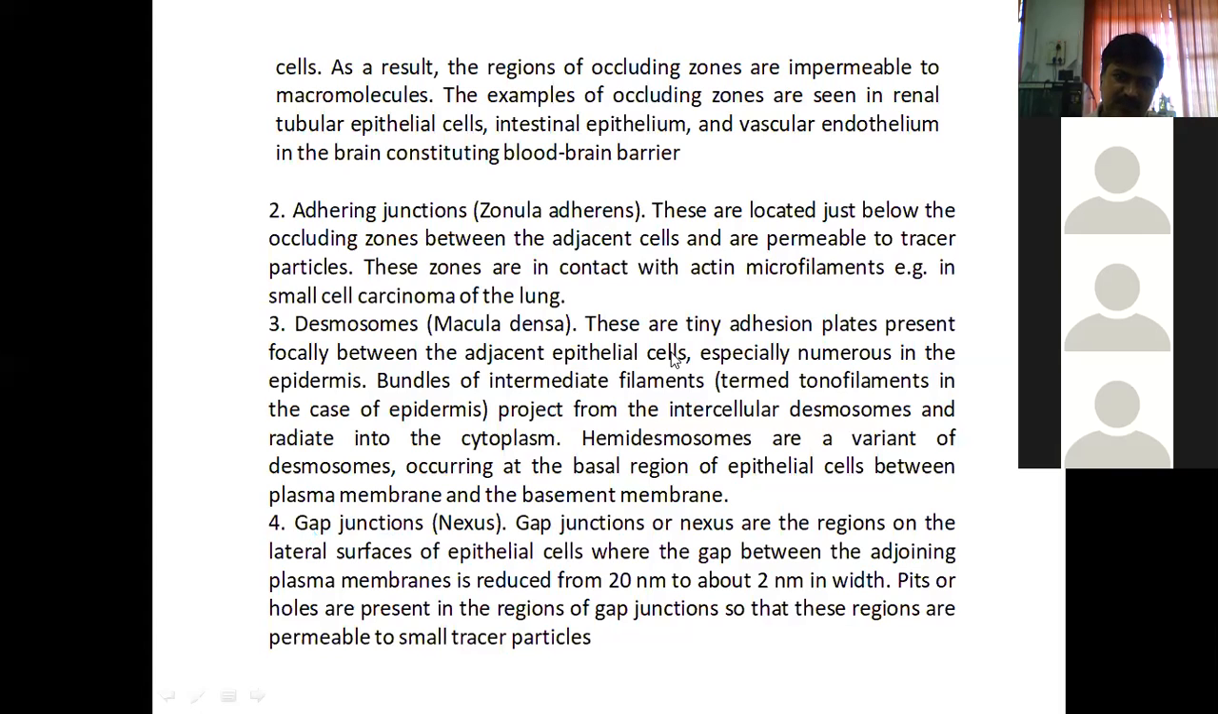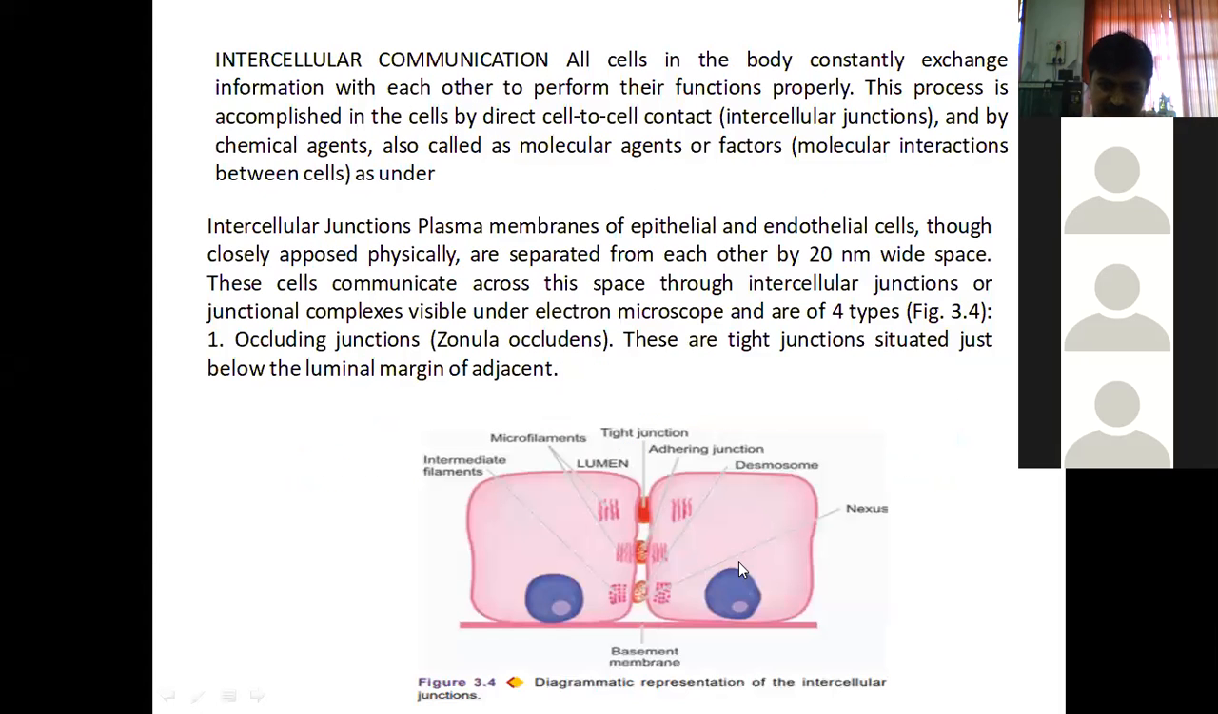Okay, once again we are coming to the diagram. What they have given in the diagram there: gap junctions or nexus. Nexus, see this lower part, the lowermost part, the point of contact of these two cells. Nexus is what we will see here.